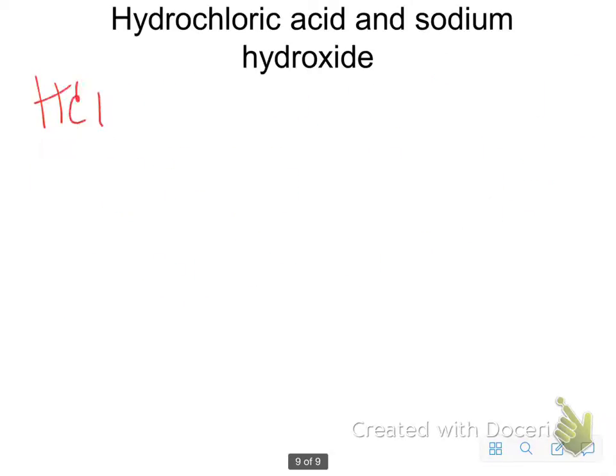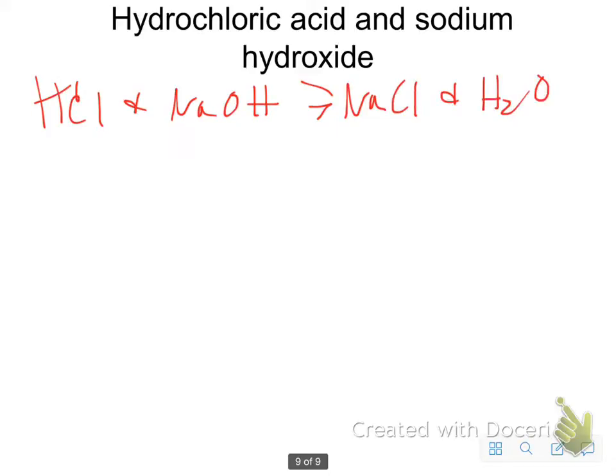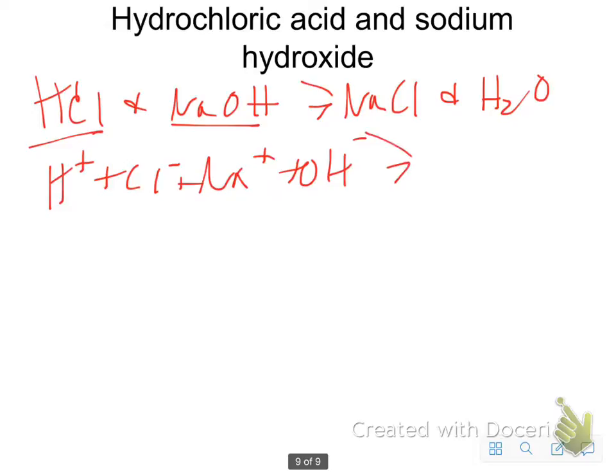Hydrochloric acid and sodium hydroxide. They're going to swap partners. I'm going to end up with NaCl plus water. This is a strong acid, so I write it as ions. This is a strong base. I write it as ions. This is a soluble ionic compound. I write it as ions. This is a liquid. It's a molecule.